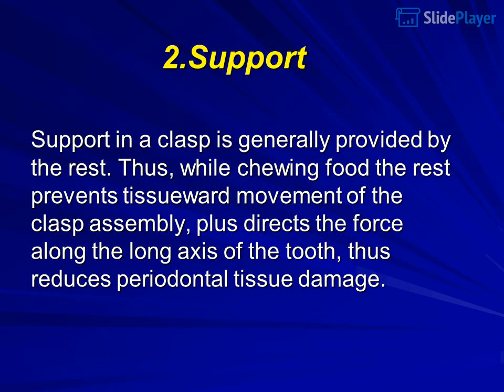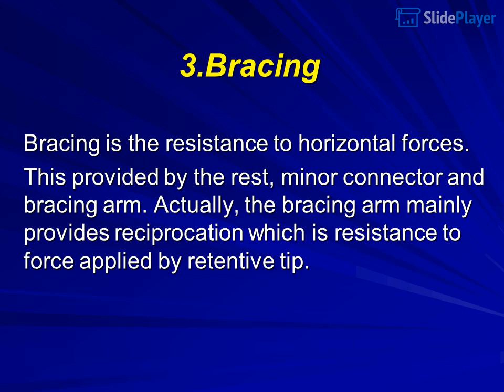2. Support. Support in a clasp is generally provided by the rest. Thus, while chewing food, the rest prevents tissue-ward movement of the clasp assembly, plus directs the force along the long axis of the tooth, thus reduces periodontal tissue damage. 3. Bracing. Bracing is the resistance to horizontal forces. This is provided by the rest, minor connector and bracing arm. Actually, the bracing arm mainly provides reciprocation, which is resistance to force applied by the retentive tip.